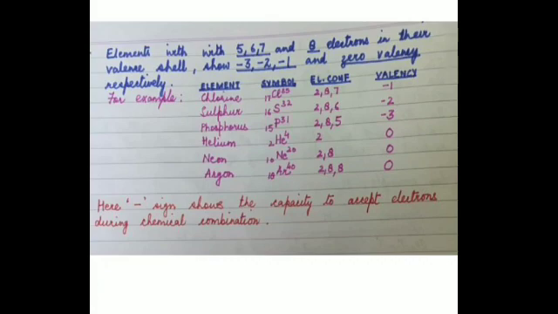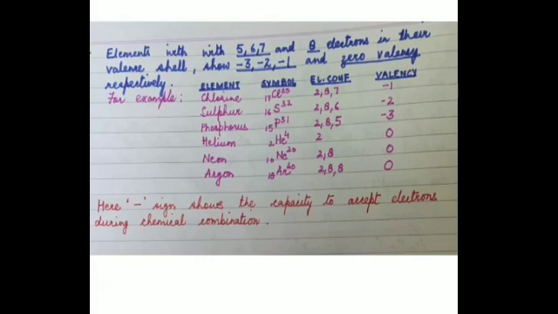Now please keep this concept in your mind that the elements with 1, 2, 3 electrons in the outermost shell show valency of +1, +2, +3. Means these electrons it will lose. And similarly the elements with 5, 6, 7 and 8 electrons in the valence shell show -3, -2, -1 valency. 8 electrons I have not discussed just now.